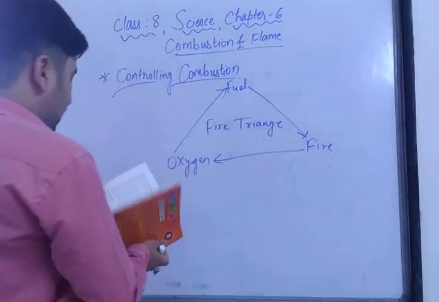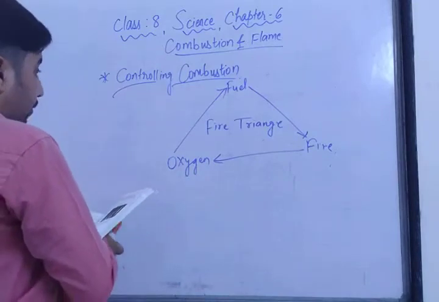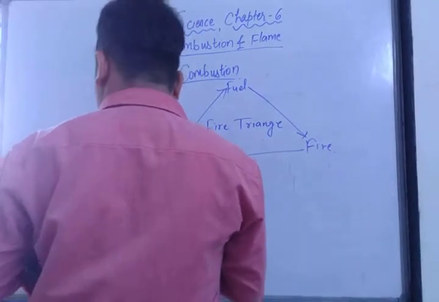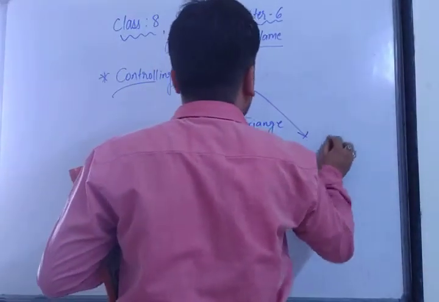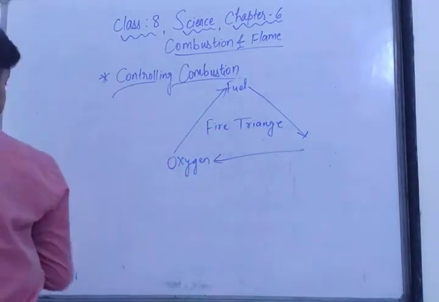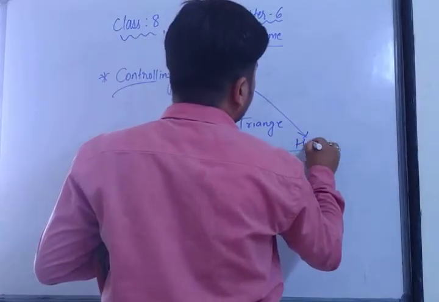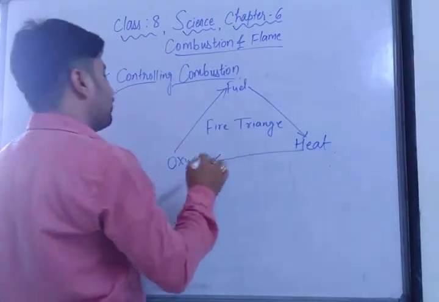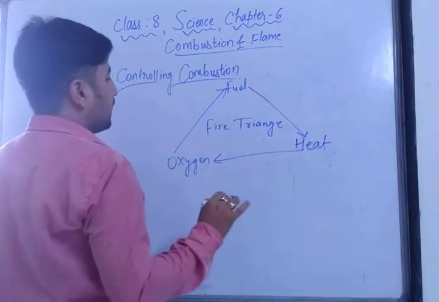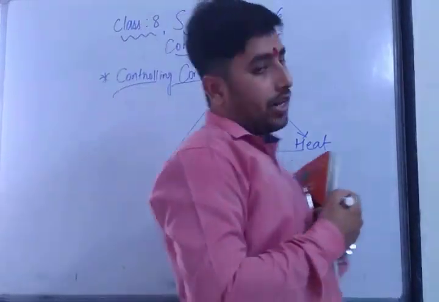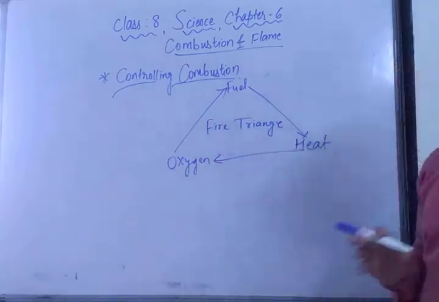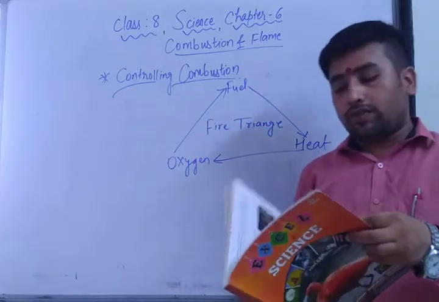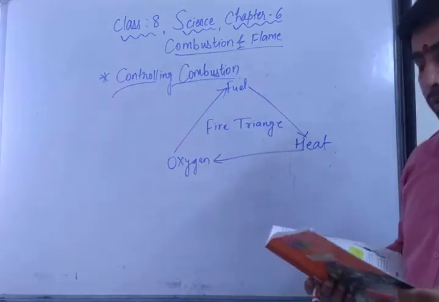Instead of fire, you can write heat. Its name is fire triangle. So heat, fuel and oxygen: if any one of these three is not there, there will be no fire. All three must be there, then only the fire will be there. Otherwise, the fire will be put out.